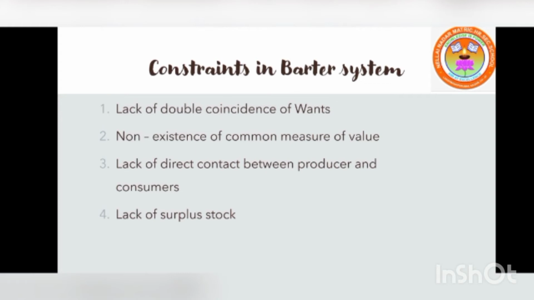Then second, non-existence of common measures of value. The barter system could not determine the value of commodities to be exchanged as they lack commonly acceptable measures to evaluate each and every commodity. Both the buyer and seller have surplus stock in their own goods.